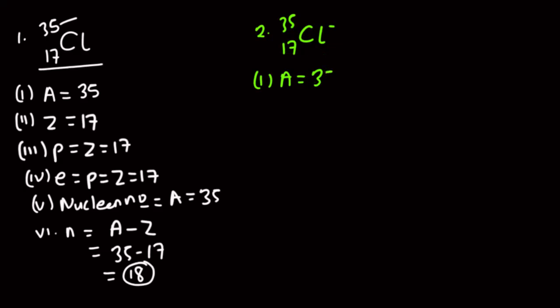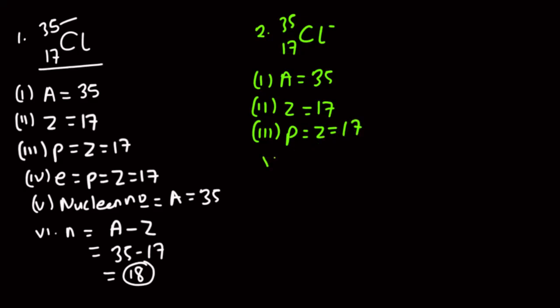So it is 35. The atomic number is also not going to change, and so it is a subscript, which is 17. The proton number is also not going to change, which is the same as the atomic number, which is 17.